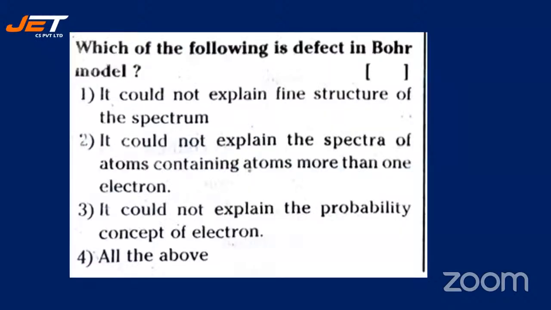All right. Which of the following is a defect in Bohr's model? It could not explain the fine structure of the spectrum. It could not explain the spectra of atoms containing more than 1 electron. It could not explain the probability concept of the electron. All the above.